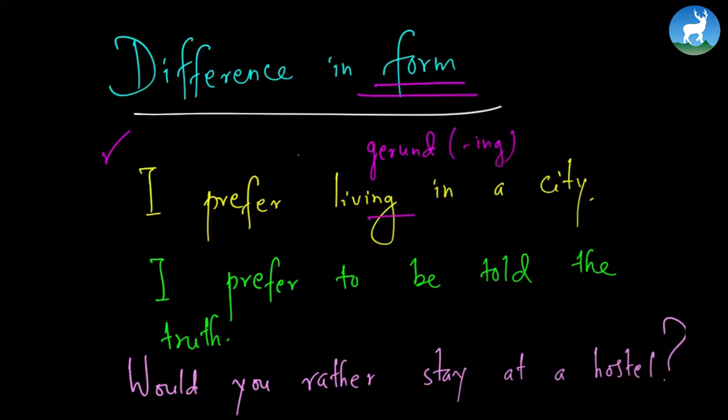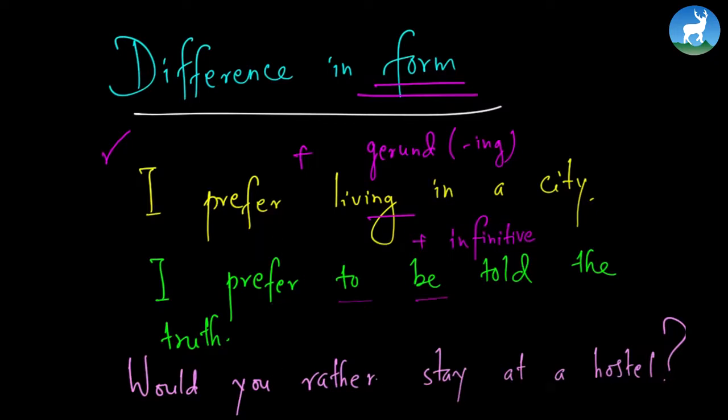So we have prefer plus gerund, that is the form of the sentence. And if you read the second sentence, I prefer to be told the truth, we have to followed by something else. So we have to followed by V1. This is called to plus infinitive, or it is also called to infinitive. So the structure is prefer plus to infinitive.